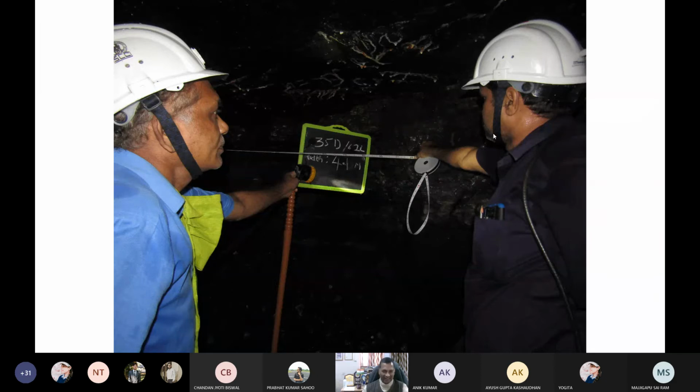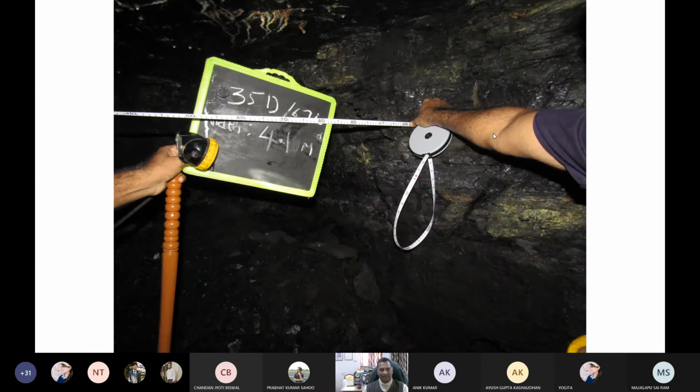Now I have given a question to you, my beloved students. 4 meter width of the gallery and 30 meter center to center. What is the meaning of center to center? Again, I will show. Then this is a 35 dip. What is the meaning of this dip? Here, this is my property, you have developed this stratified coal seam from the surface by incline, and from the shaft, whatever it is. Then 1, 2, 3, 4, 5, like that we have given the levels. Then this is level 62, and then dips. Now when it is a main dip, 0, 1, 1 north side, south side, this is the way we give the numbering.